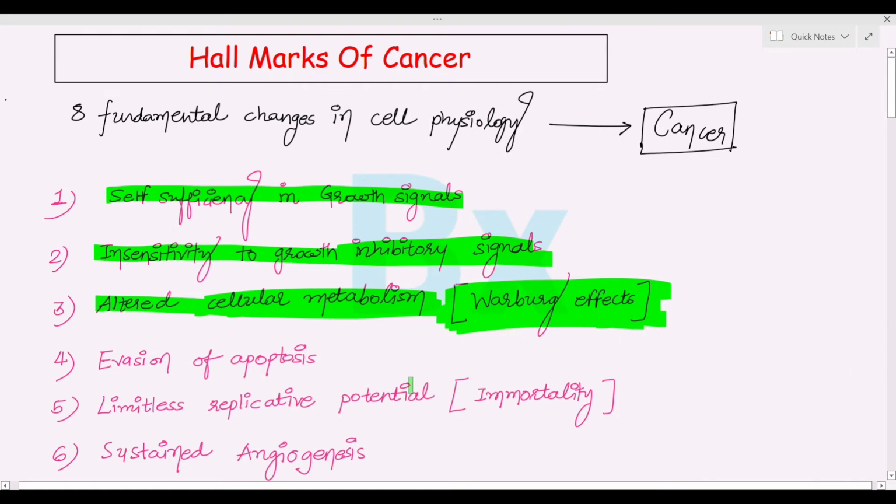That is the Warburg effect. Fourth one is evasion of apoptosis. What is the meaning of apoptosis? Apoptosis is programmed cell death.